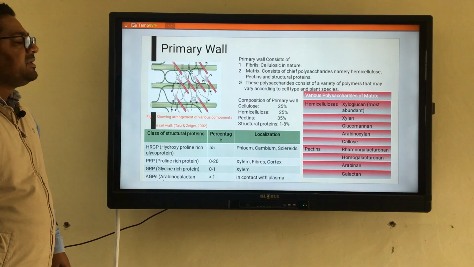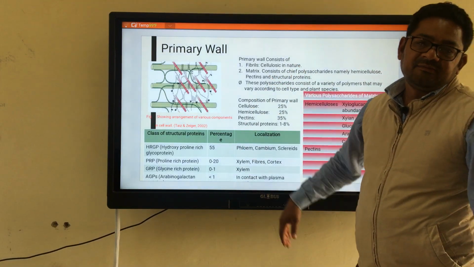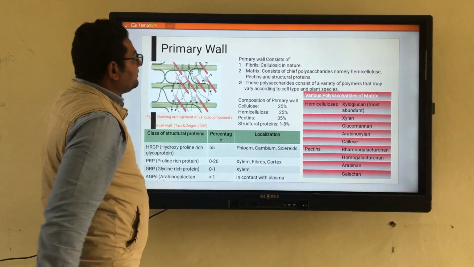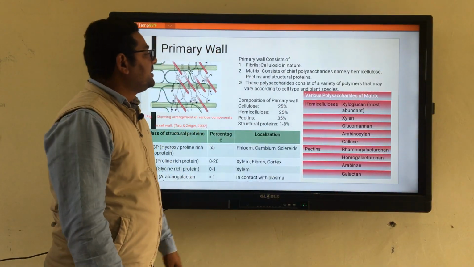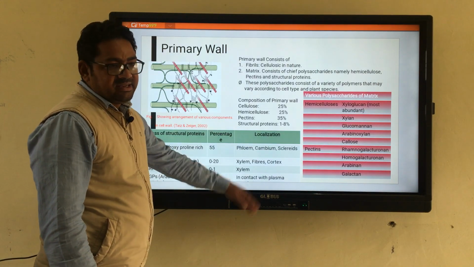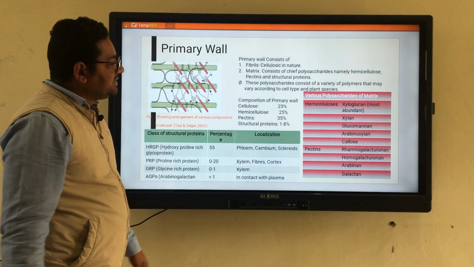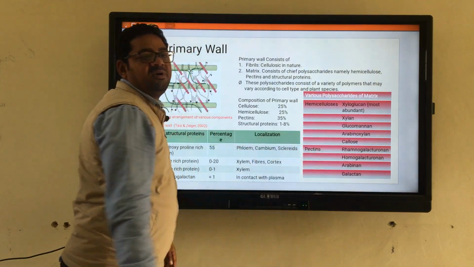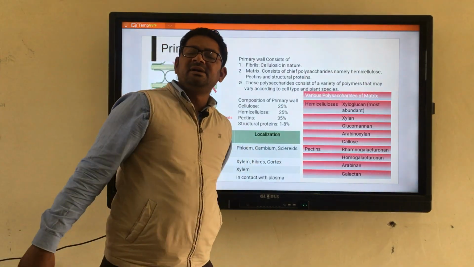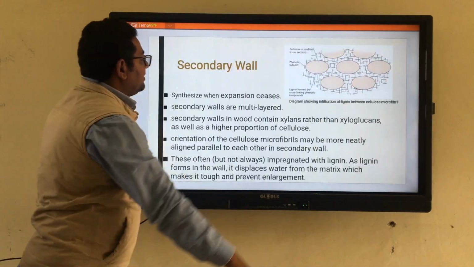So broadly we can say, now it is clear from this that the primary wall consists of fibrils and the matrix. Fibrils basically consist of cellulose. Along with this, the matrix also consists of various polysaccharides, that is hemicellulose, pectins, or structural proteins. These consist of various types of molecules, distributed in different cell types and different plant species. This one we have already discussed.